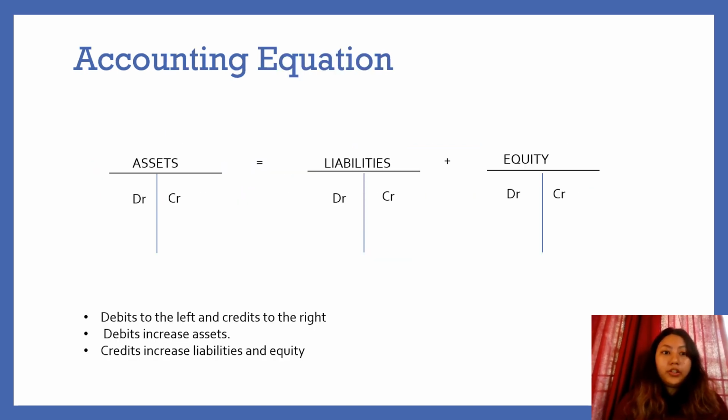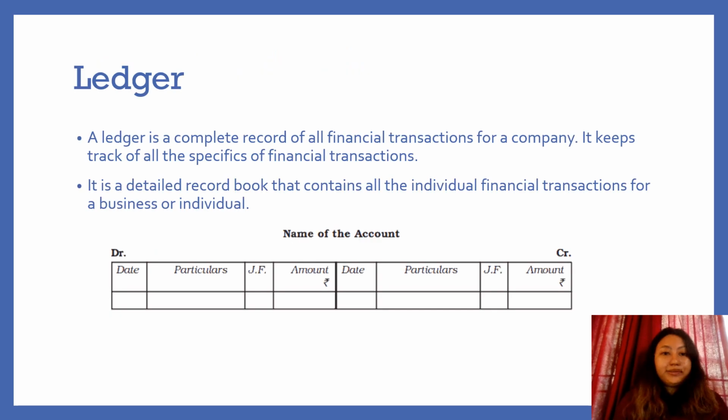Accounting equations. In any accounting equation, assets is equal to liabilities plus equity. Debits are always left and credits are always right. Debits increase assets, whereas credits increase liabilities and equity.